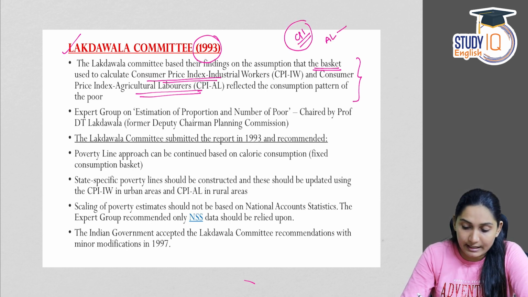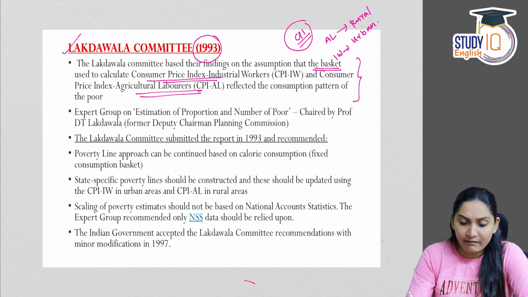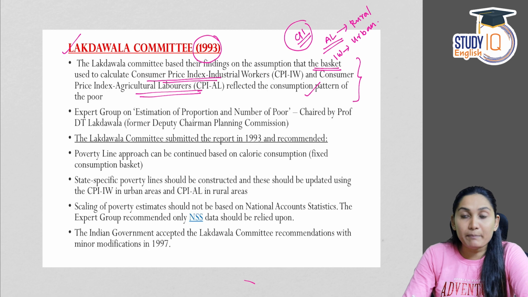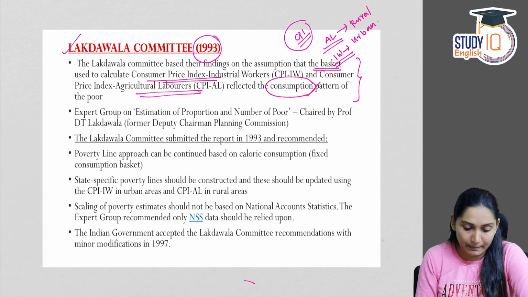One is agricultural labor, which is used for estimation of inflation in rural area, and industrial workers is used for estimation of poverty in urban area. So Lakdawala committee found out that the CPI based levels reflected the consumption pattern of poor people.